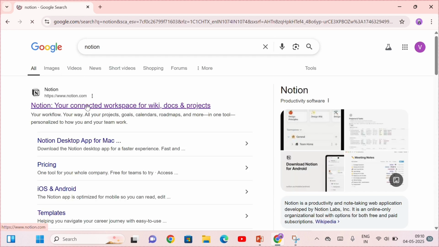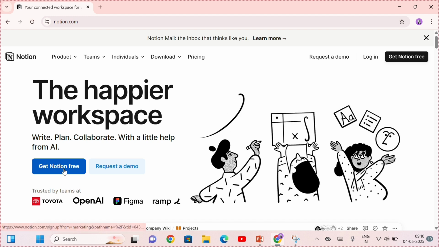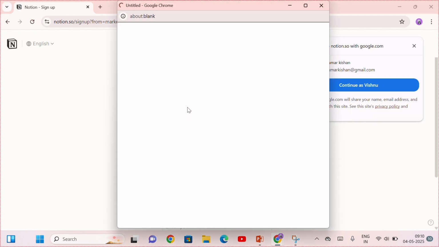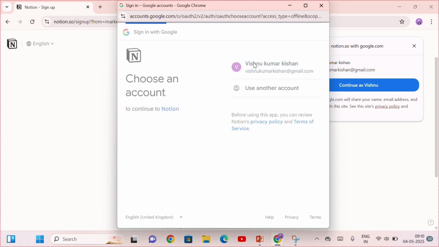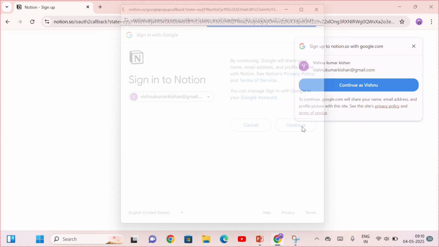So here we can search Notion. We can go to the first website, which is notion.com. We will go with get Notion free. Now it's time to log in. So we'll simply click on Google and go with my mail ID. It's not my personal mail ID; I created a new mail ID for that.